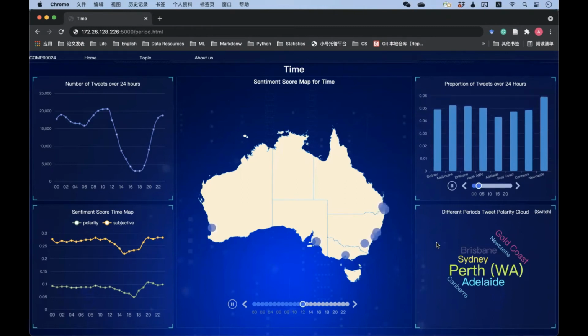And the city with the maximum afternoon tweets is Gold Coast and Adelaide. That's all for this page.